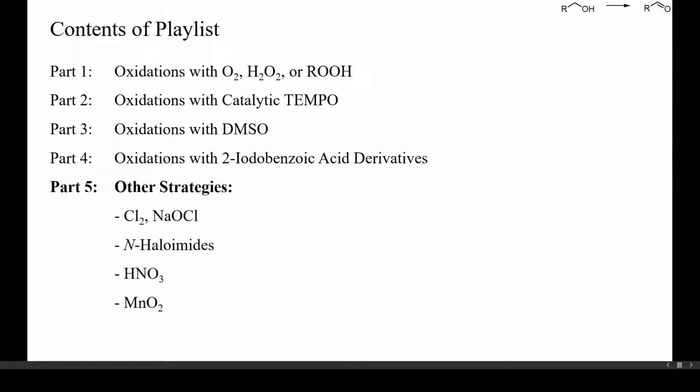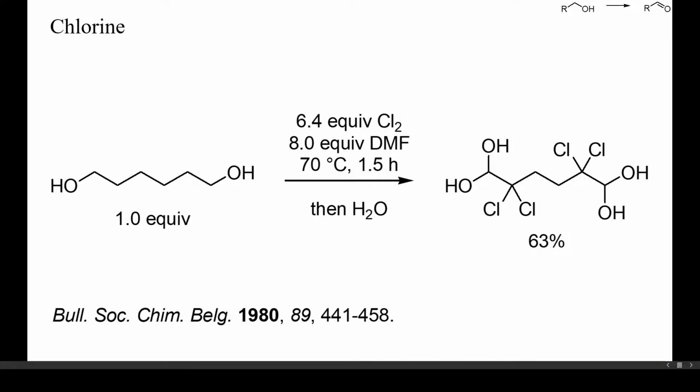Oxidations with manganese dioxide work well for allylic or benzylic alcohols, but an excess of oxidant is required and the huge amounts of waste make its use in large-scale preparations impossible. Chlorine is, besides oxygen, one of the cheapest oxidants available. Unfortunately, aldehydes are readily alpha-chlorinated by chlorine, and this side reaction is difficult to prevent. Here, for example, chlorination of hexanediol with chlorine in DMF mainly gave the hydrate of a tetrachlorodialdehyde. The preparation of chloral from ethanol is discussed in part 1 of this playlist.